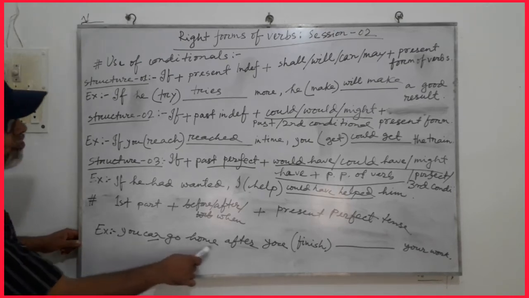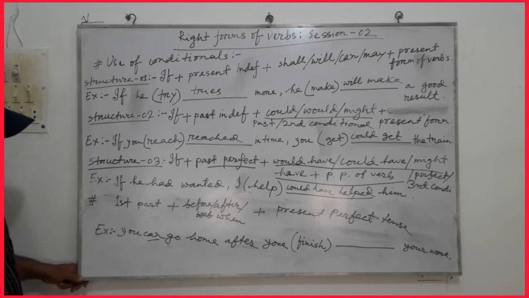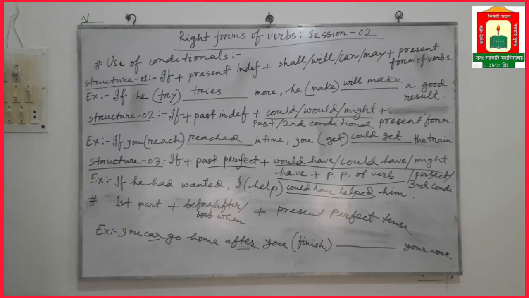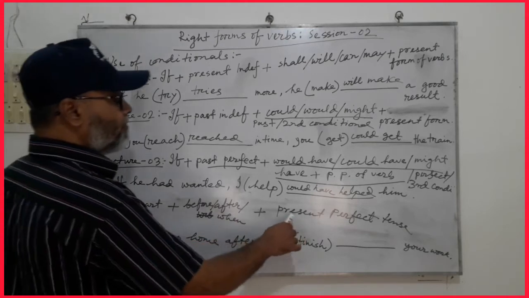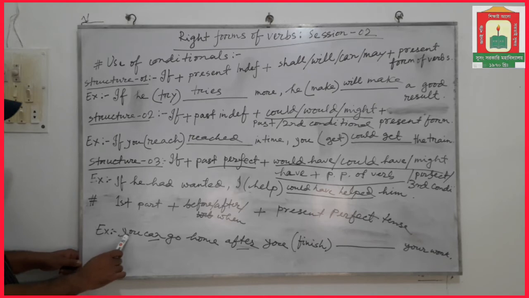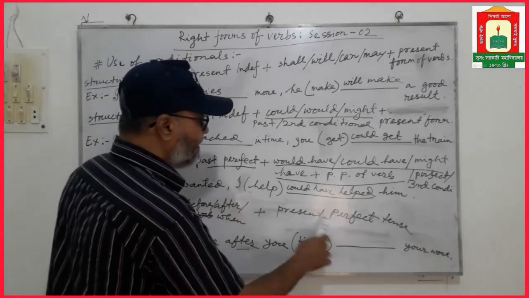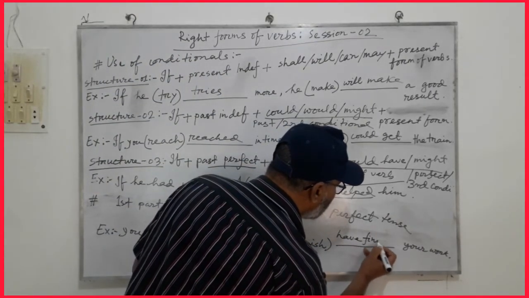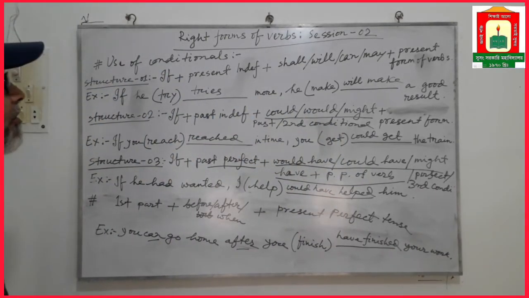You can go home. In the first part we see use of modal verbs, and there is after as conjunction, and then we have to use present perfect tense. Then the example will be, you can go home after you finish. Present perfect, after you have finished. After you have finished your homework.